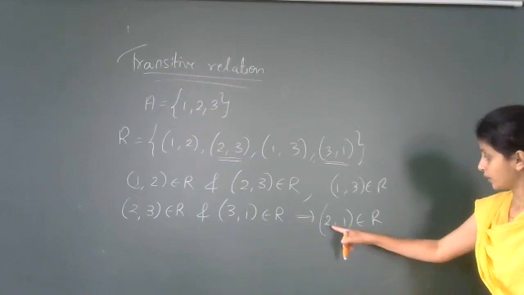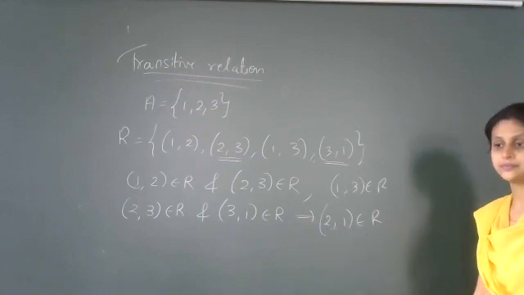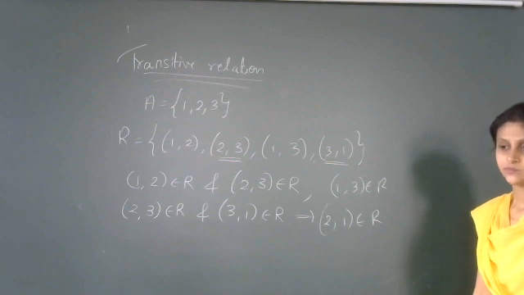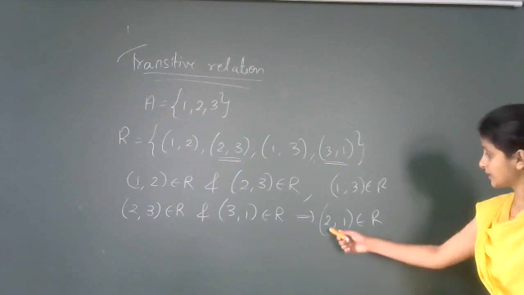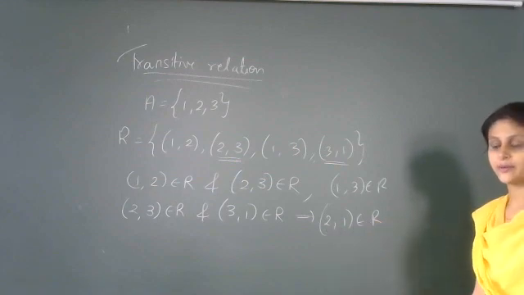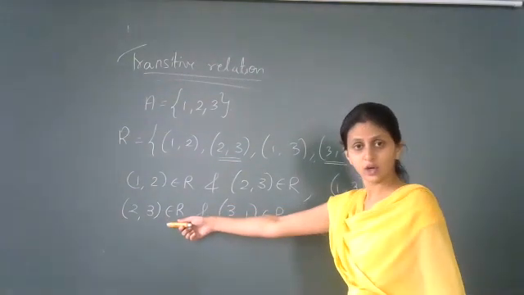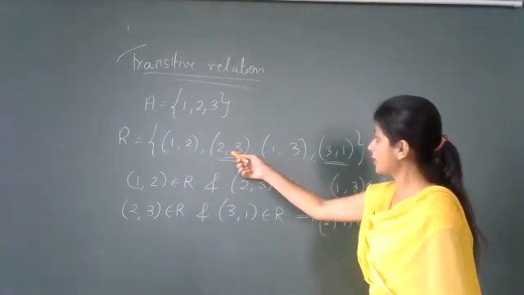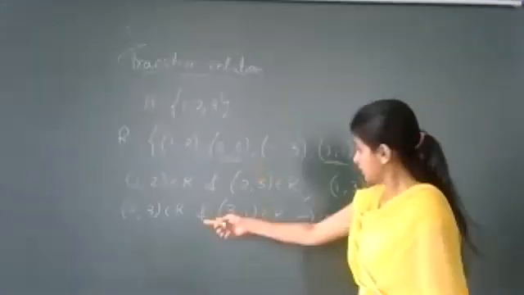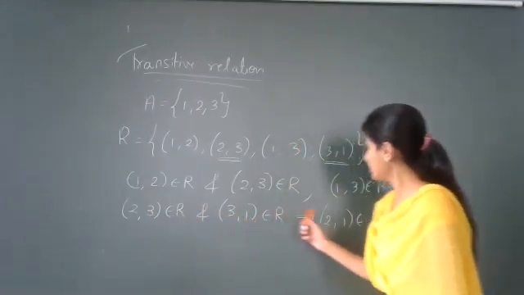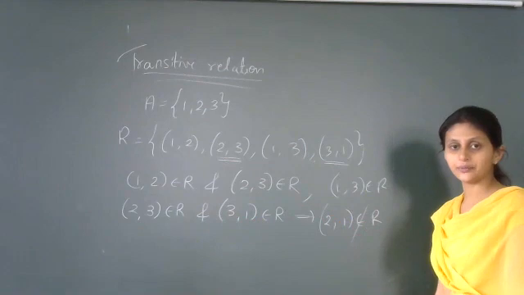Tell me, is this ordered pair 2 comma 1 belonging to R? Yes, students, answer whether this 2 comma 1 ordered pair is belonging to R. No, right? So for another pair of ordered pairs, 2 comma 3 and 3 comma 1, we don't have the ordered pair 2 comma 1 belonging to R. This does not belong to R.